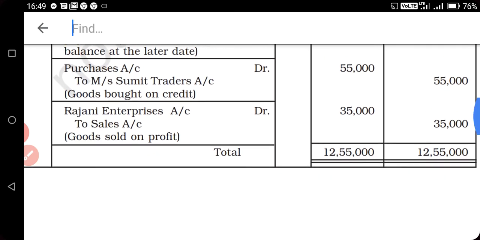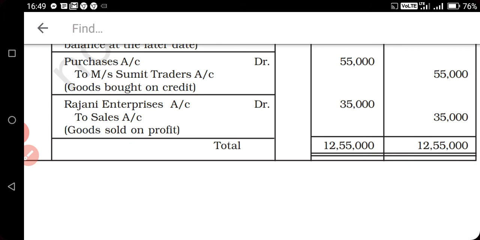Next is goods purchase on credit. We are purchasing the goods on credit terms from Sumit Traders. So purchase account debit to Sumit Traders, rupees 55,000.